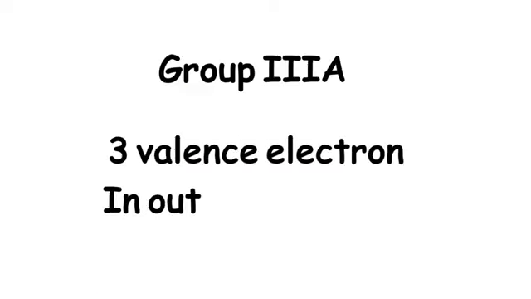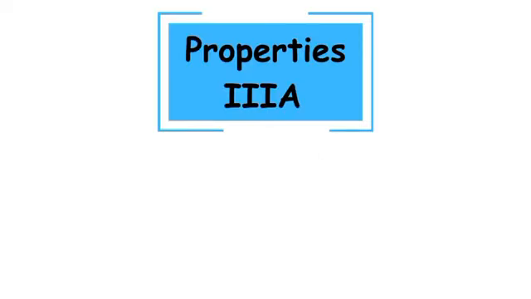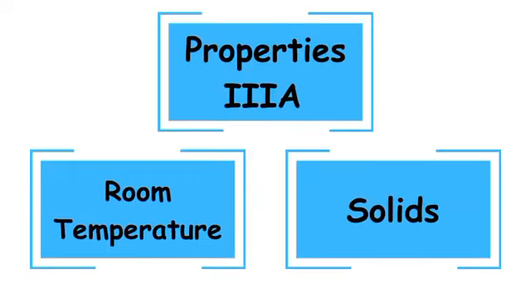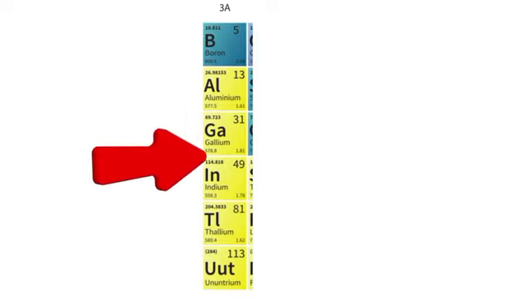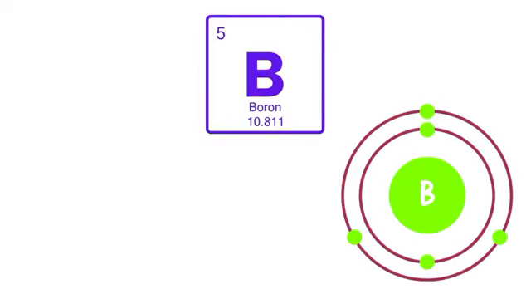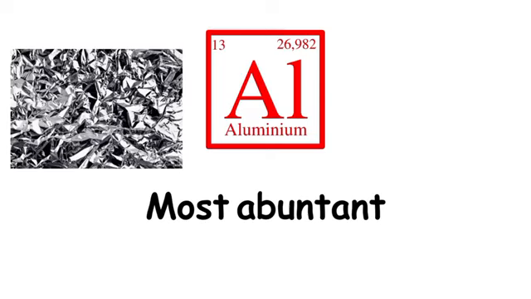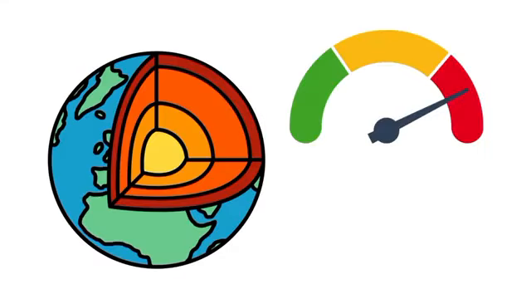Group third A. They have 3 electrons in the outermost shell. They exist in solid state at room temperature. Reactivity increases from top to bottom in the group. That's why boron is least reactive due to its small size. Aluminium is the most abundant metal in the Earth's crust.